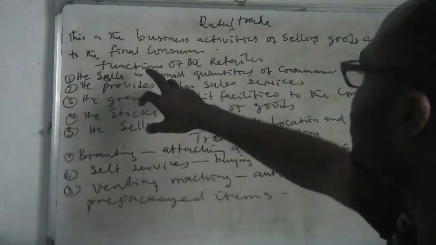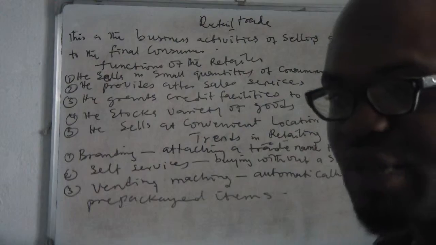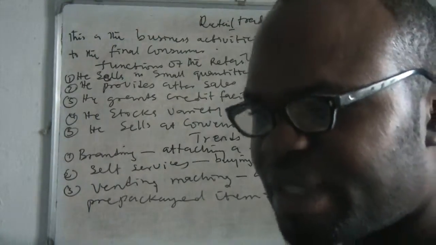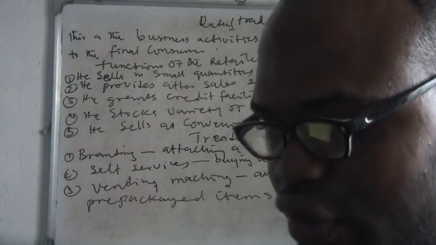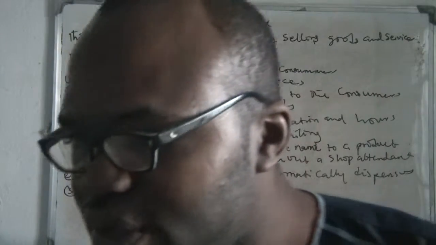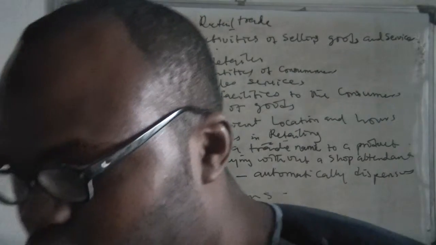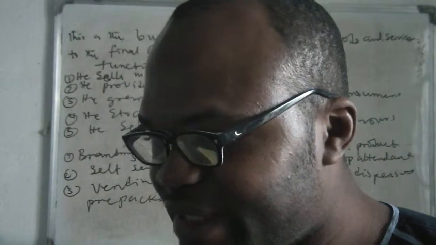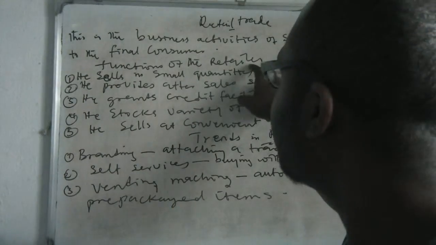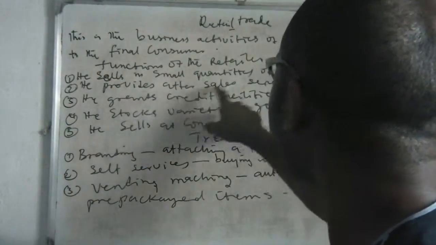Is that clear? What are the functions of retailers? What do they do in the society that makes them to be good? Number one is that they sell in small quantity to the final consumer. The final consumer does not have much money to go to the wholesaler and buy in bulk. So he now buys in small quantity from the retailer.